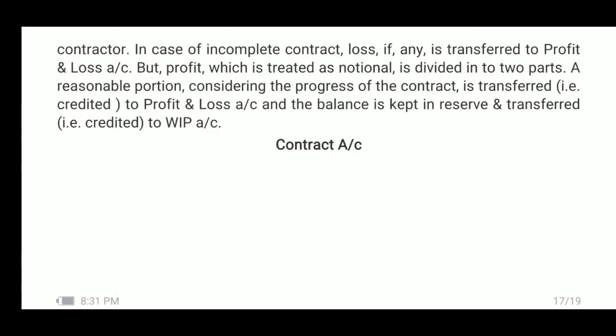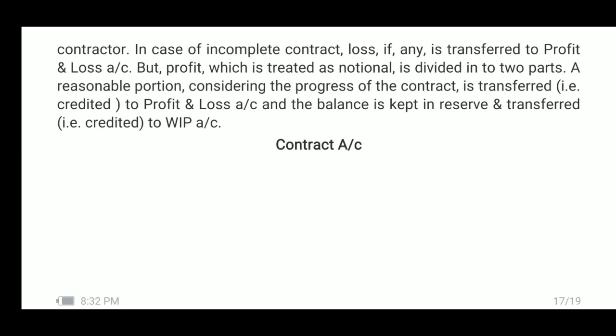But in case of incomplete contract, loss, if any, that is, if there is debit balance which represents loss, is transferred to profit and loss account wholly. But profit, that is, credit balance in contract account which represents profit, is treated as notional. It is not the real profit realized, but it is treated as notional because the contract is incomplete.